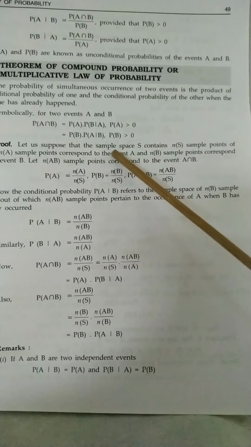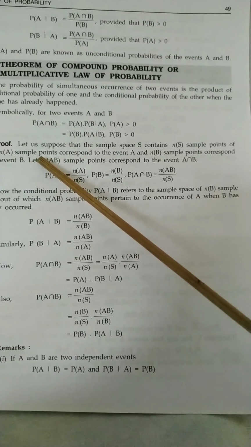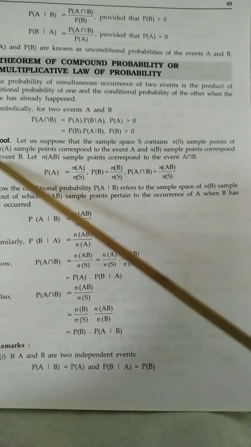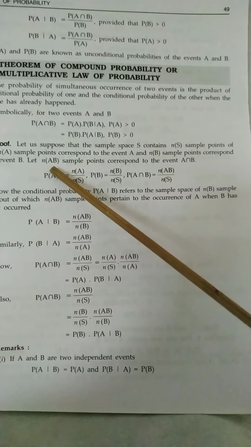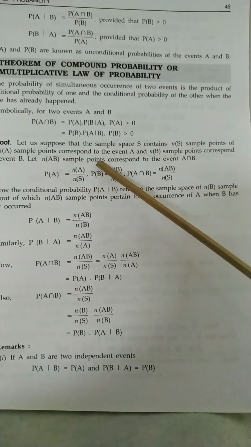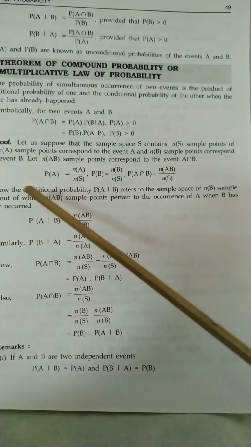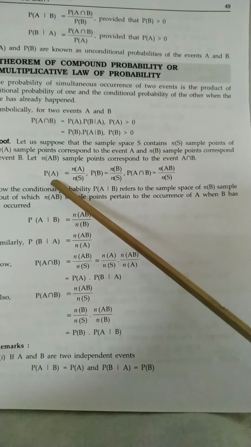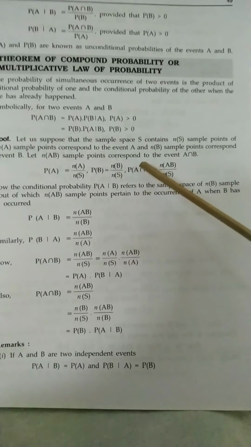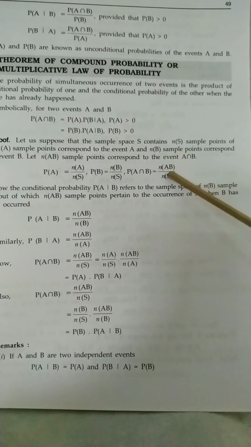Let us suppose that a sample space S contains Ns sample points, of which Na sample points correspond to the event A and Nb sample points correspond to the event B. Let N of A intersection B be the sample points corresponding to the event A intersection B. Now by the definition of probability we know P of A is equal to Na by Ns, P of B is equal to Nb by Ns, and P of A intersection B will be N of A intersection B by Ns.